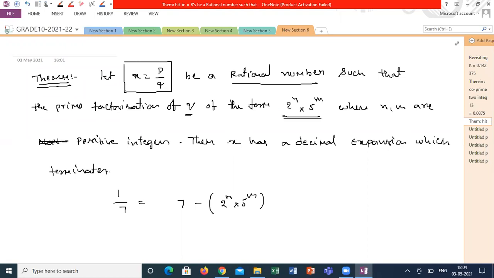Okay, sir. 1 by 8. Is 1 by 8 terminating or non-terminating without division? How can you say, without long division? So we have to check whether its factors are 2 and 5, sir.